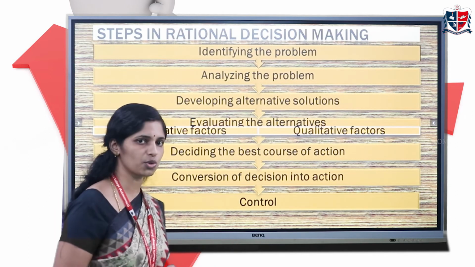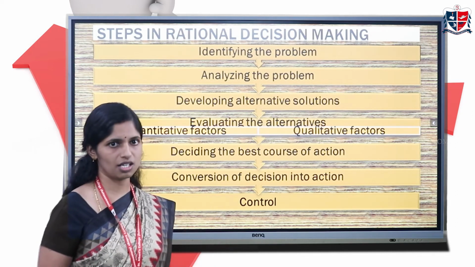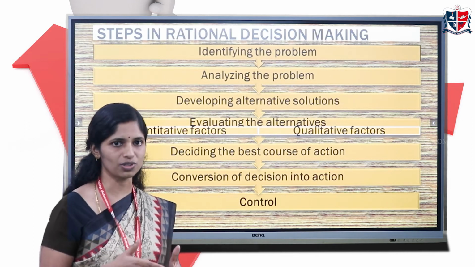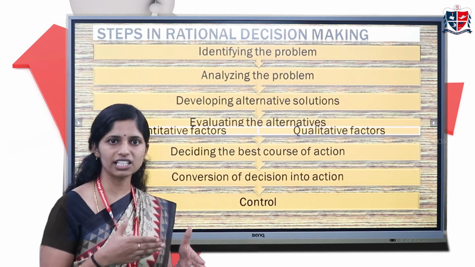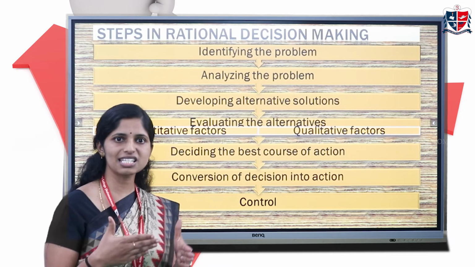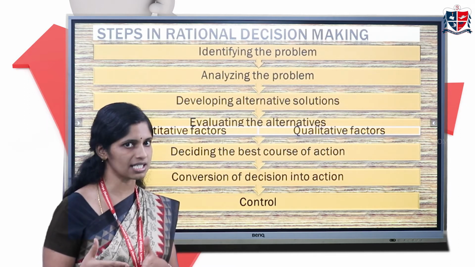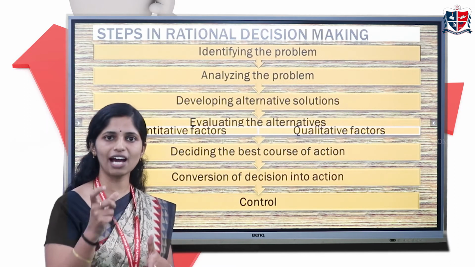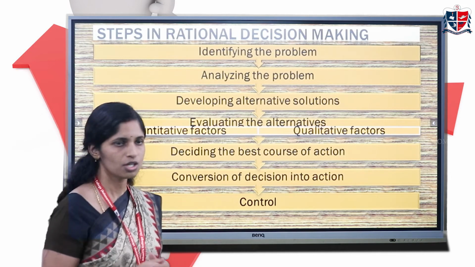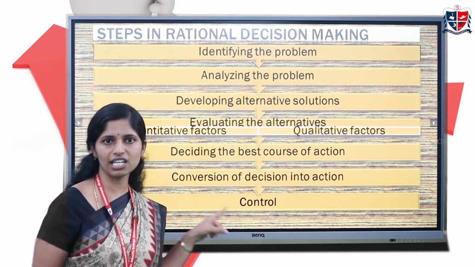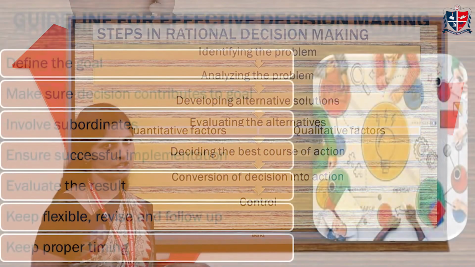And next is control. Once the decision is implemented, it has to be controlled. That is, we have to check whether the actual result varies from the expected result. If there is any deviation, we have to take corrective action. So all these steps are very, very important for rational decision making.